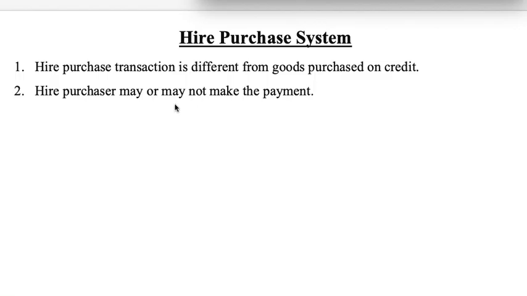The hire purchaser may or may not make a payment to the hire vendor. If the hire purchaser pays some advance to the hire vendor at the time of agreement, that advance is called cash down. Then, when the goods are passed to the hire purchaser, the ownership is still with the hire vendor only.